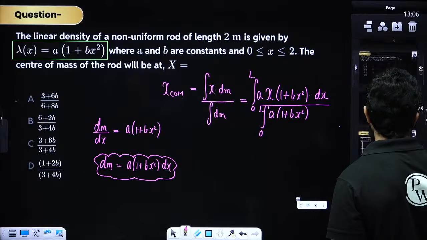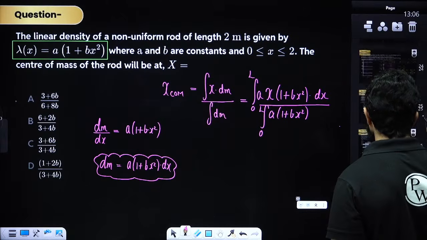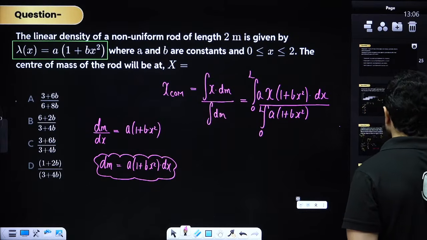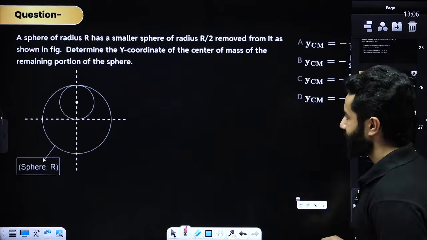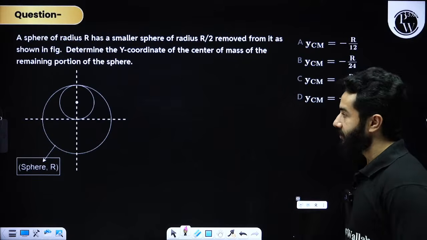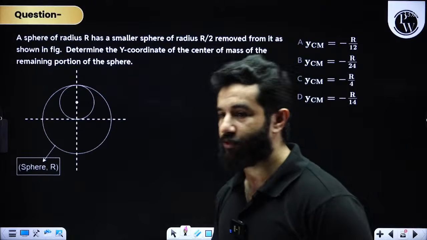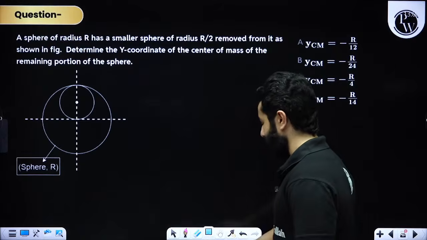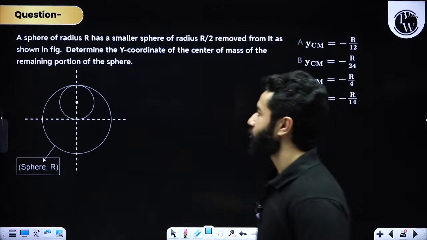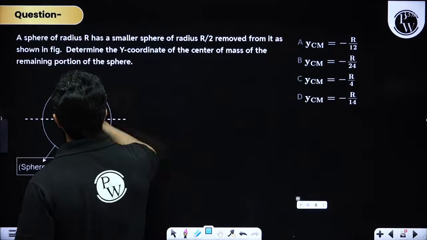And now let's move on to another topic that is related with cavities. Let's solve one question from cavity. This is a question from cavity based. Question from cavity based basically means, now please understand, let me explain one question to you, then I'll also give you one problem from my side.